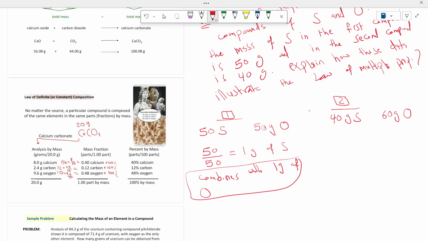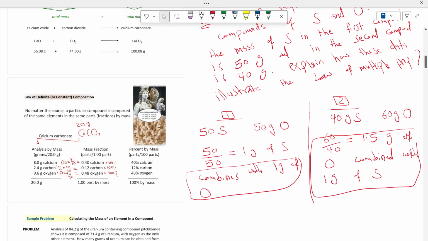Now do the same for the second compound. Divide 60 over 40, it will be 1.5. So it means that 1.5 grams of oxygen combined with 1 gram of sulfur.